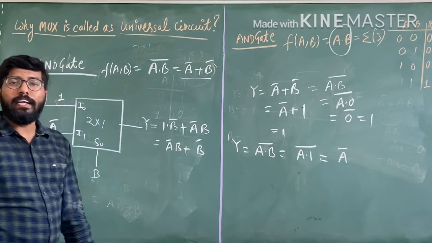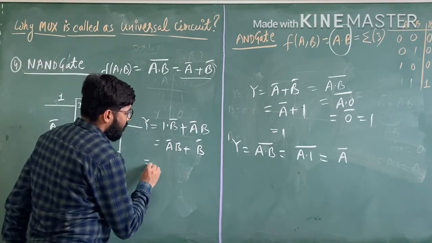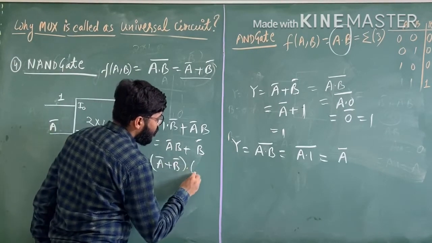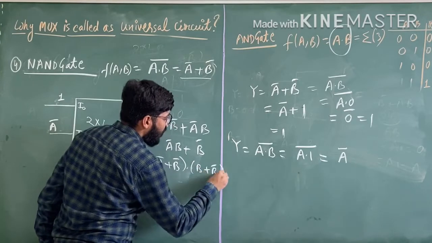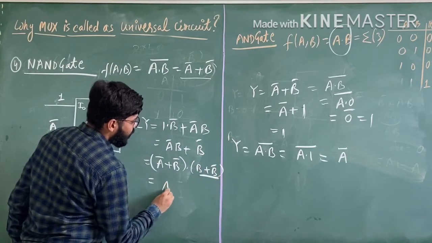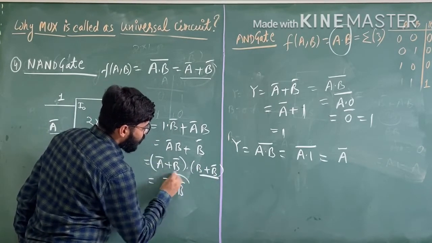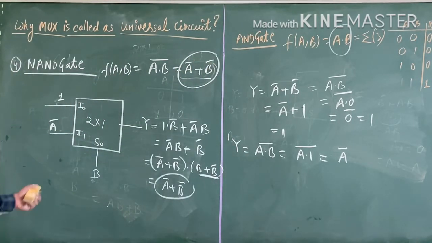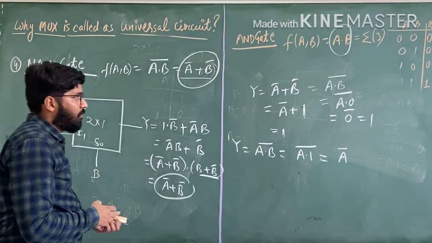Now apply the distributive property: A bar plus B bar, into B plus B bar. This becomes 1, and we get A bar plus B bar. So this is the result of the NAND gate by a 2 cross 1 mux.